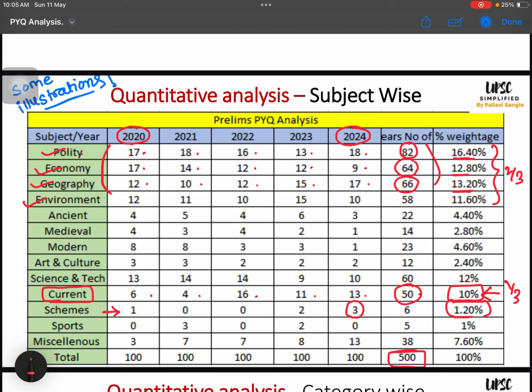So now I don't know what will be the trend in 2025, but based on the past trends, I am analyzing all these things, right? And this is the only thing which is in our hand. I will never go for prediction of 2025, because I feel that if I am preparing based on the past years' trends, that is enough to clear this examination. Why run after what will be there in 2025, right?